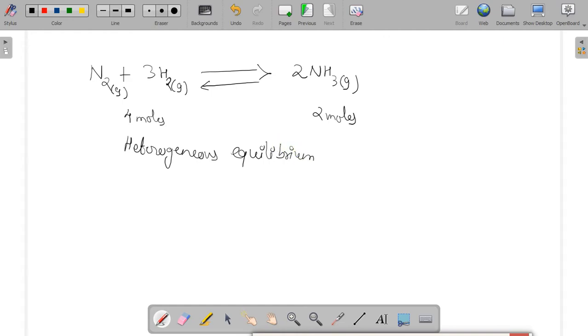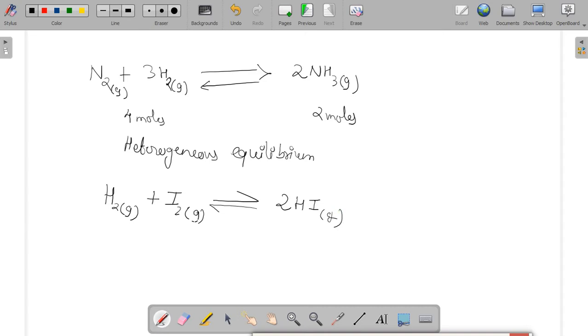We can also see homogeneous equilibrium, where an example can be considered in which hydrogen gas reacts with iodine to form hydrogen iodide.